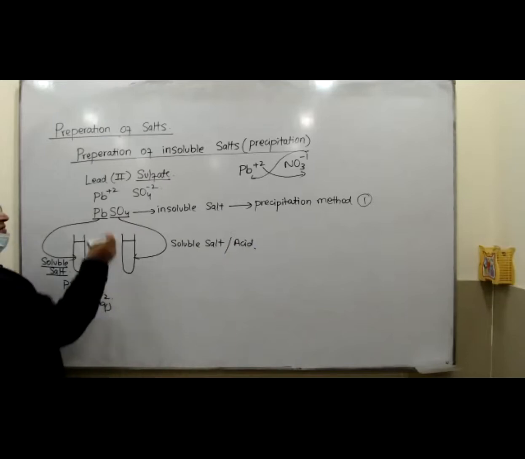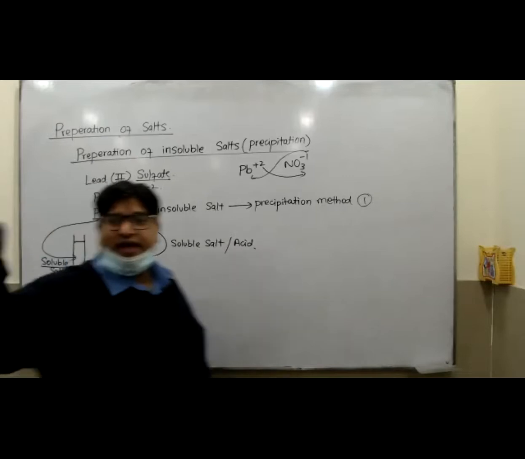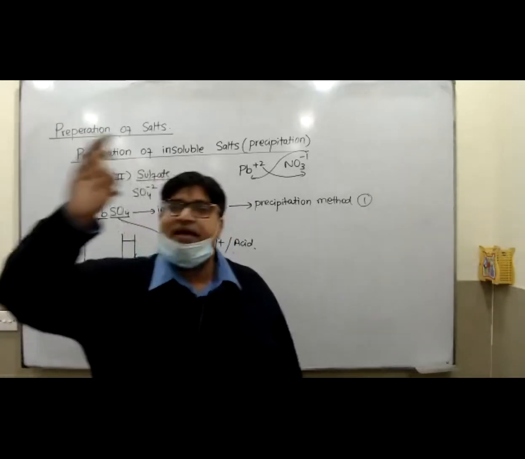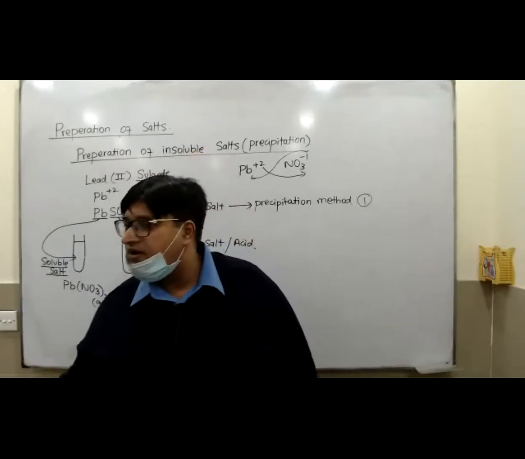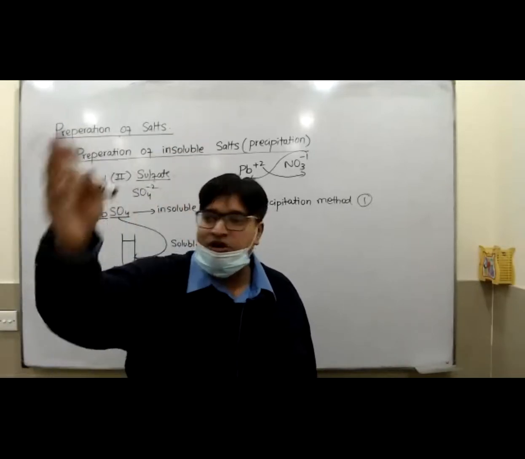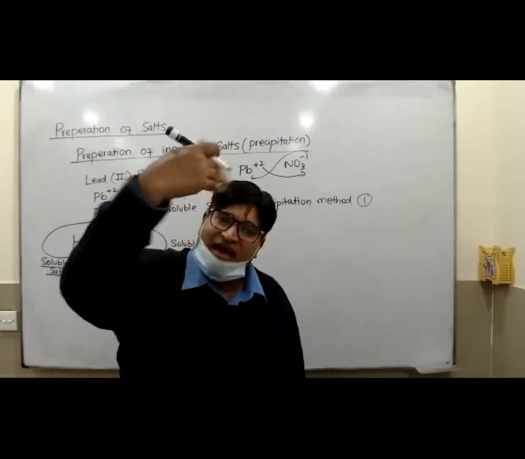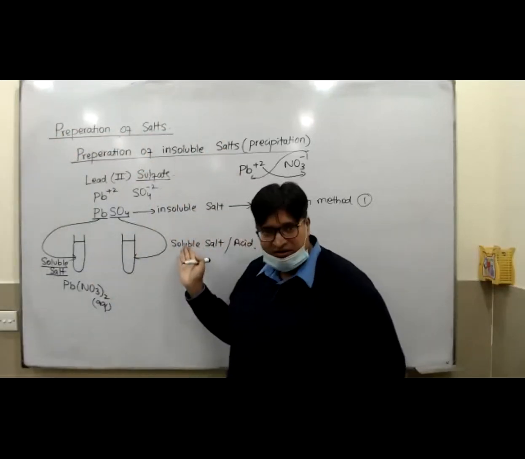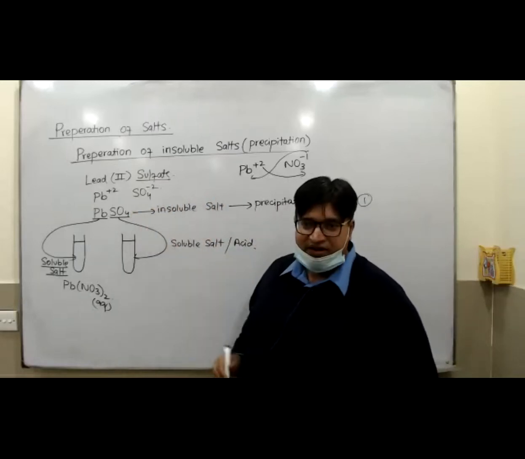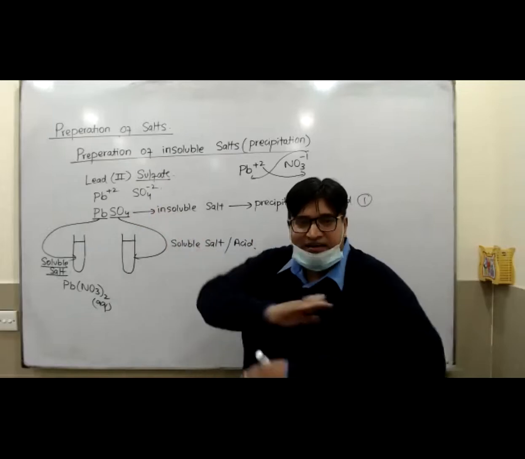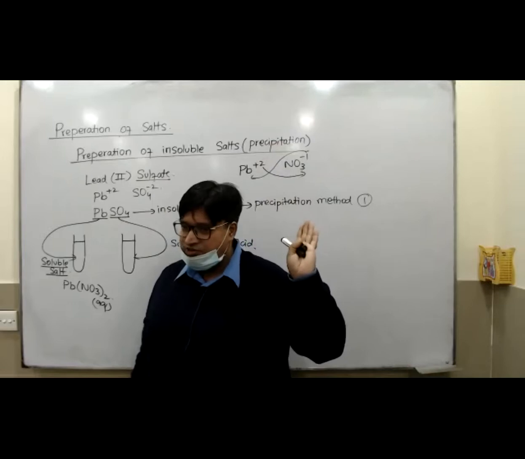So remember, my dear students, any metal sulfate can be soluble. You can take sodium sulfate, you can take magnesium sulfate, because only three sulfates are insoluble: lead, barium, and calcium. You can take any other metal, iron sulfate, magnesium sulfate, potassium sulfate, ammonium sulfate, anything except for lead, barium, and calcium.